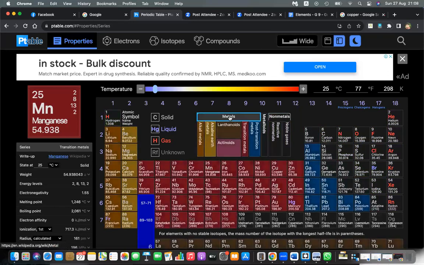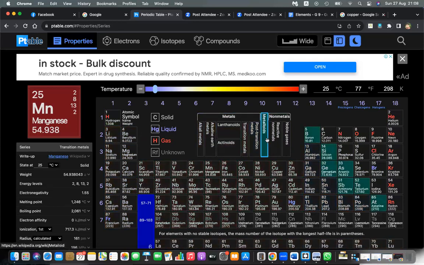Try to discover what are the metals and what are the non-metals. Underneath the picture, you can write down whether it is a metal, non-metal, or metalloid. Try to figure out like that.